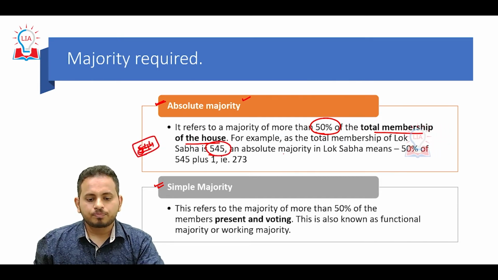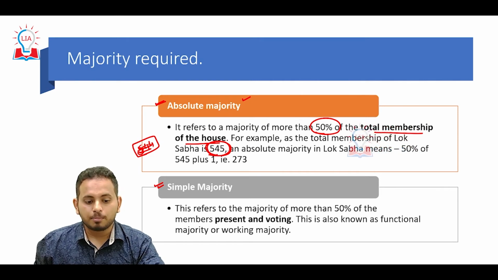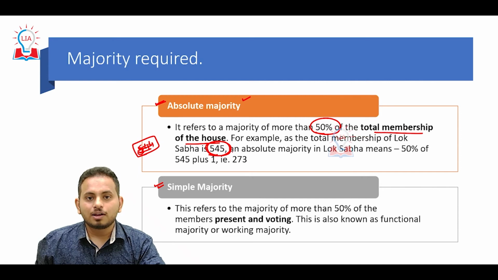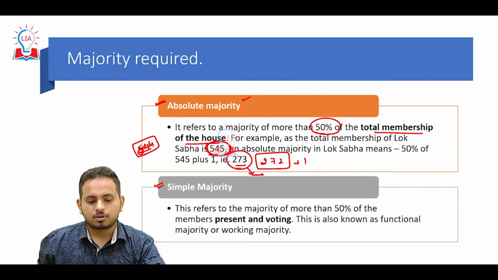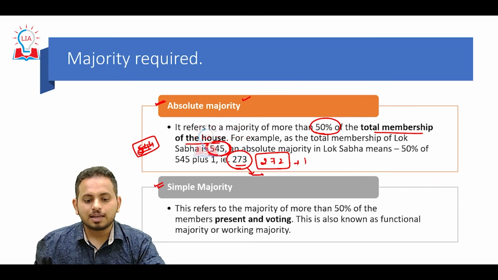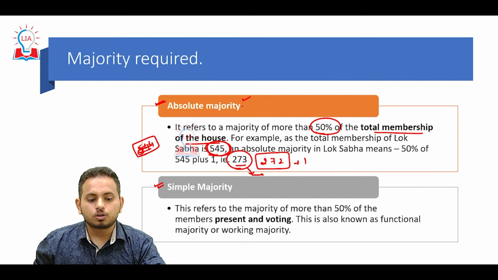For example, Lok Sabha has 545 members; 50% of 545 is 272, plus 1, that is 273 members. If they accept that particular resolution, it will be passed. This is absolute majority. And one more is simple majority.